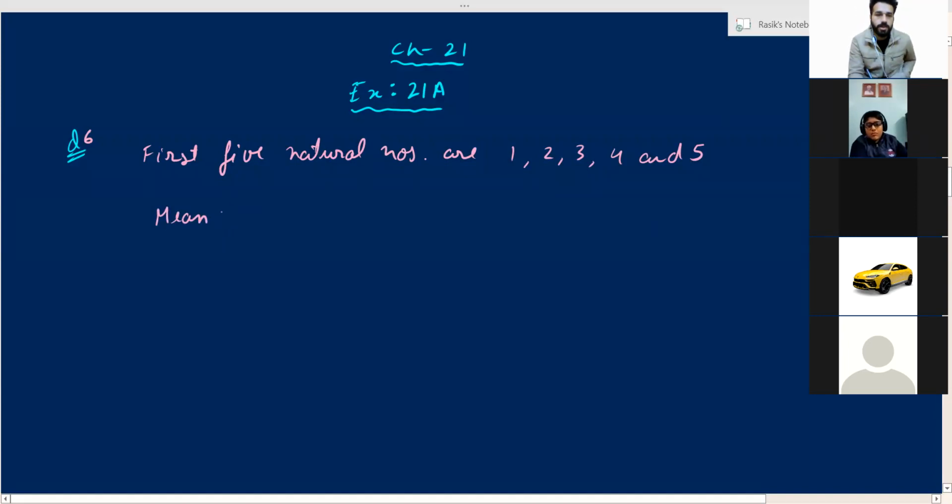Very good, beta. What is the answer? Sir, 3. Mean is 3. Very nice, absolutely right. So the formula of mean, as we all know, is the sum of...